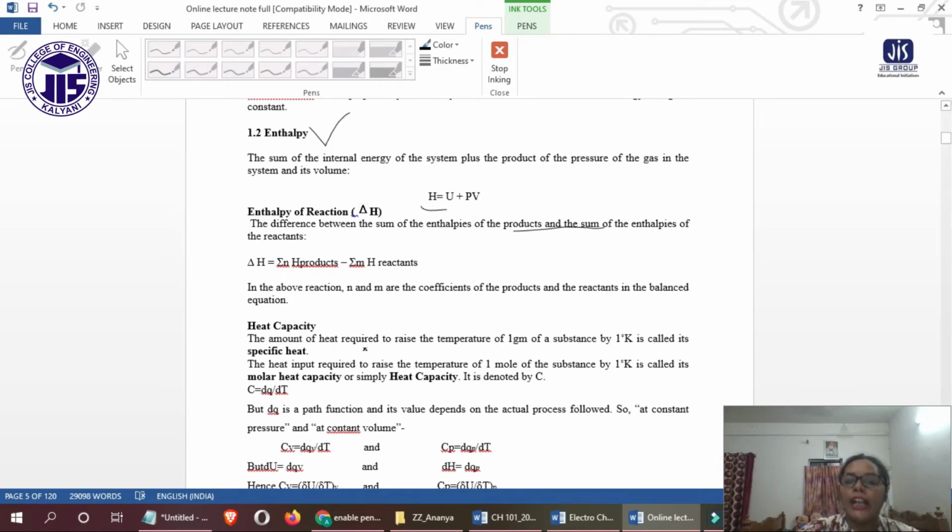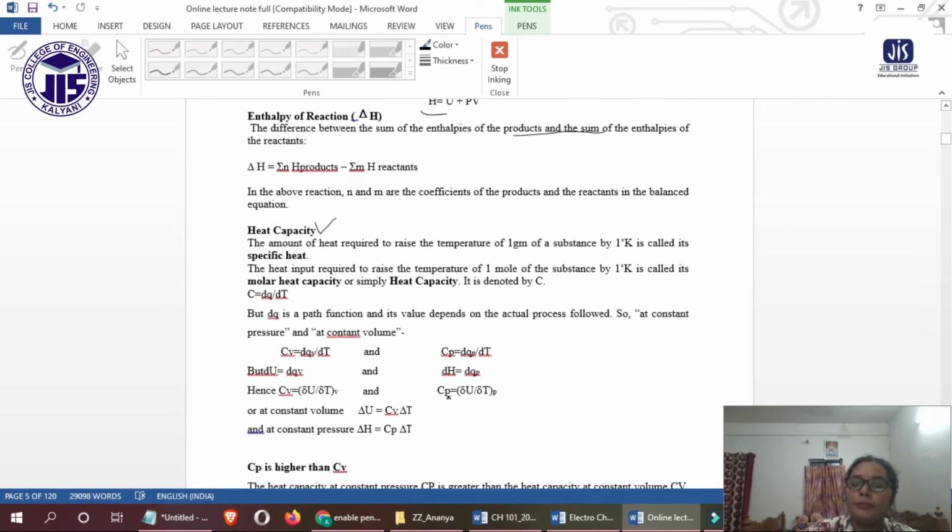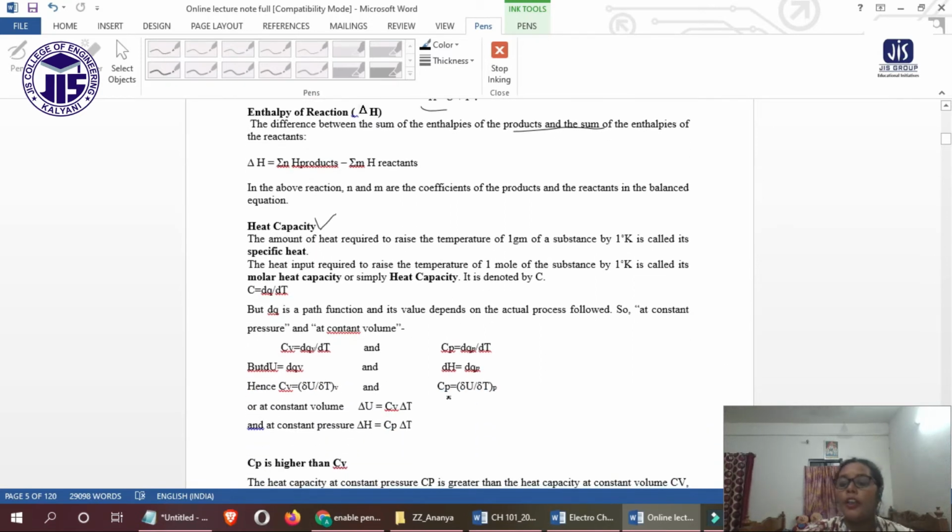Now another important concept is heat capacity. I have also discussed this in the chapter on real gases. While we were discussing real gas, at that time we discussed heat capacity, right.